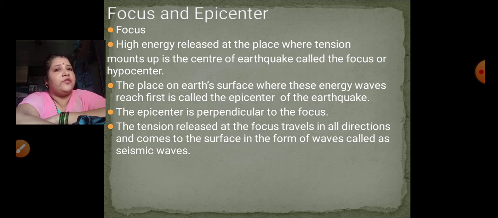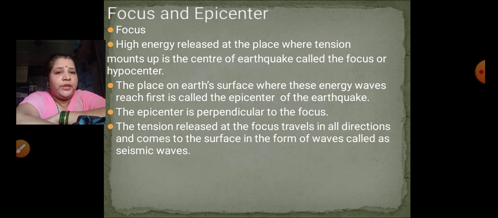Firstly, we'll start with the focus. What is a focus? When high energy is released at the place where tension mounts up, that is the center of the earthquake. Inside the earth's surface, when high energy is released and the tension gets accumulated one above the other, it becomes the center of the earthquake. Now this center of the earthquake is called the focus or hypocenter.